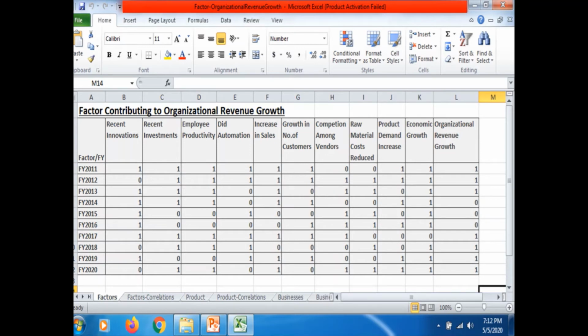So let's move on and see the correlation. See, based on correlation coefficient value, you can tell that this specific factor is maximum contributing to the organizational revenue growth, right? So I have used the Microsoft Excel data analysis tool. Using the data analysis tool, I found out the correlation values. These are the random data items I have entered, right? Now let us move on and see what is the correlation value.